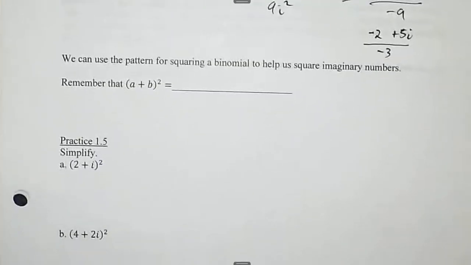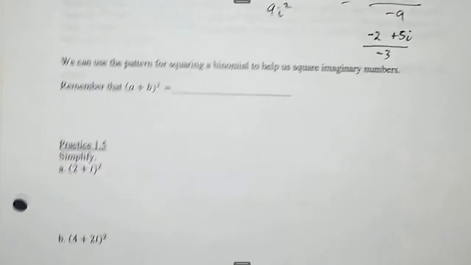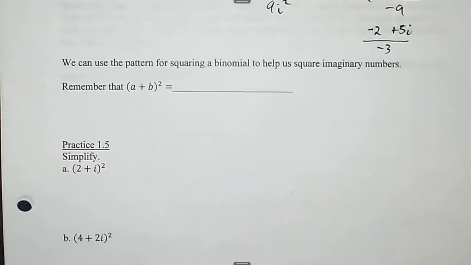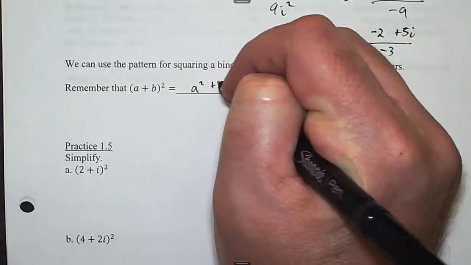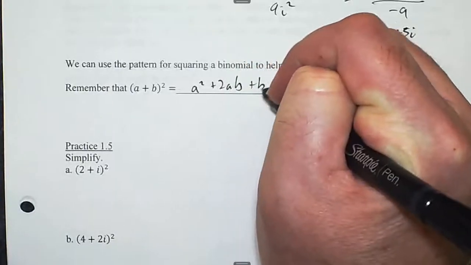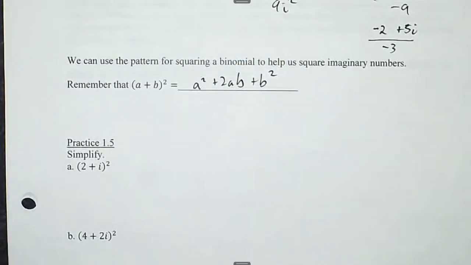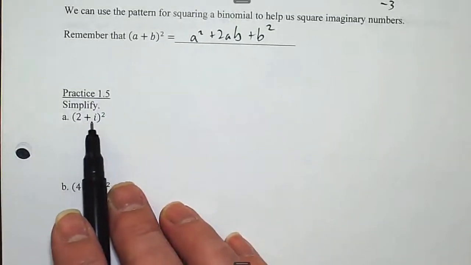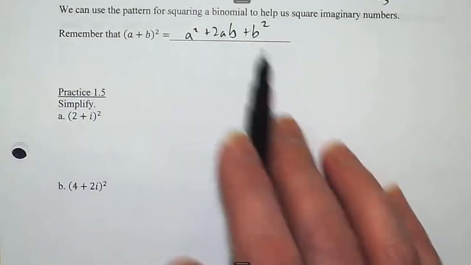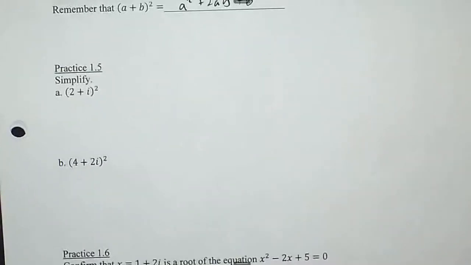So we can use the pattern for squaring a binomial to help us square imaginary numbers. We know we're going to need to square these things, so they are binomials. Remember that a plus b squared is a squared plus 2ab plus b squared. So practice squaring 2 plus i squared using the pattern. You don't need to write out 2 plus i times 2 plus i and FOIL it. Use the pattern. Take a second and do that right quick.